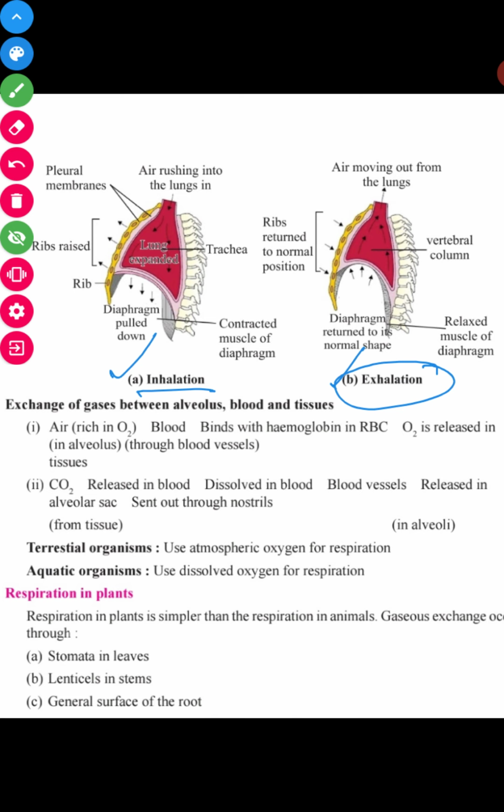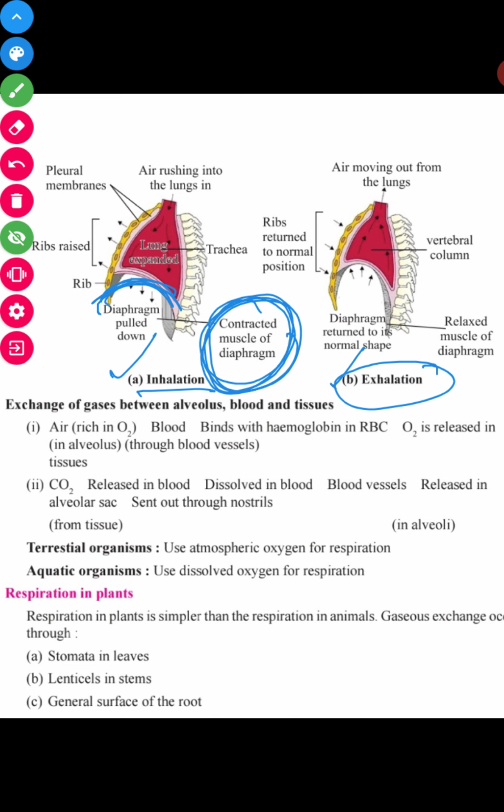This dome-shaped diaphragm changes its shape because the external intercostal muscles contracted.